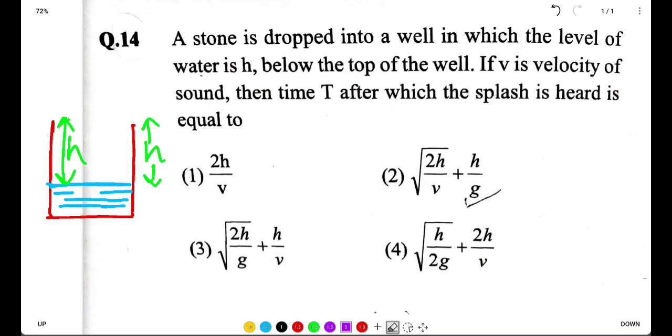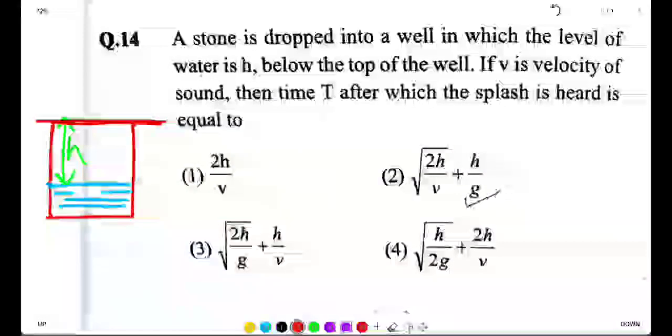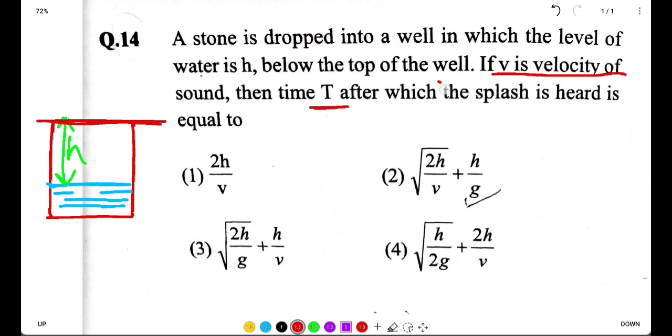Clear? This is the top of the well. If v is the velocity of sound, then time t after which the splash is heard is equal to,